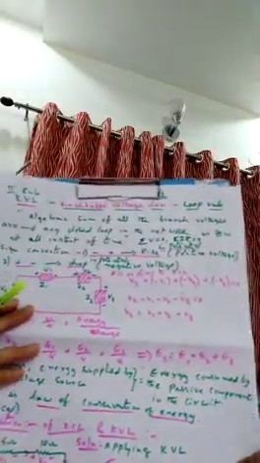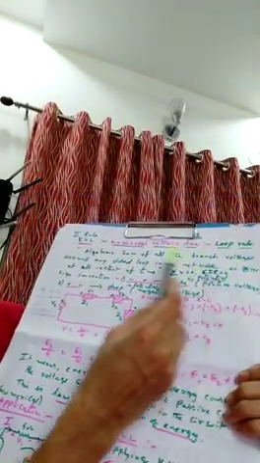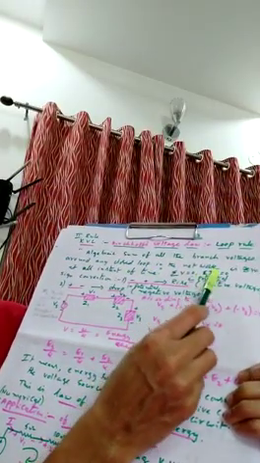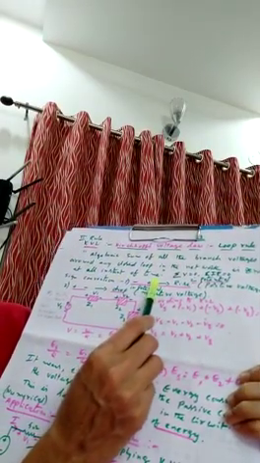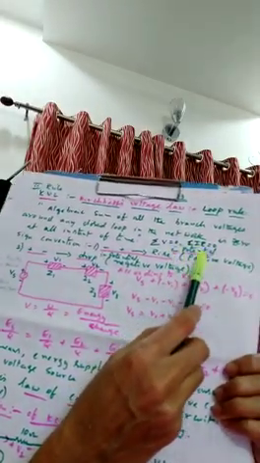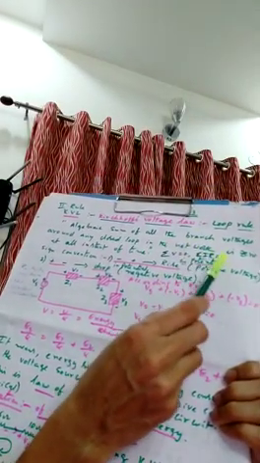Let us explain this by considering a circuit. I told you Z1, Z2, Z3 are different electronic or electrical devices, maybe resistors, maybe capacitors, or maybe inductors. In this class, we are just taking simply the resistors. The algebraic sum of all the branch voltages around any closed loop in the network is 0 at all instants of time. That is sigma V is 0, sigma IR is 0. That is Kirchhoff's voltage law.